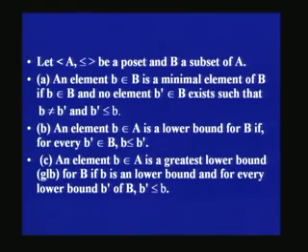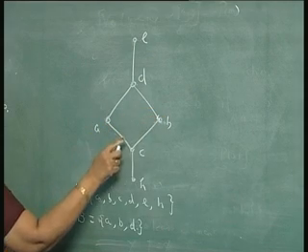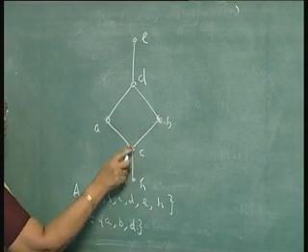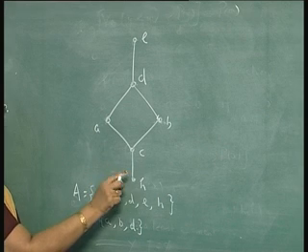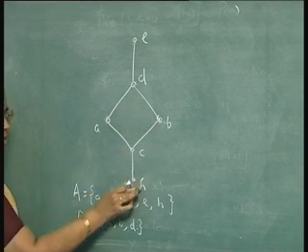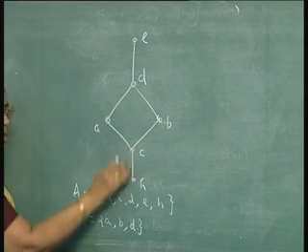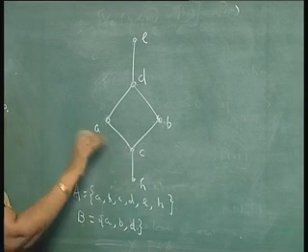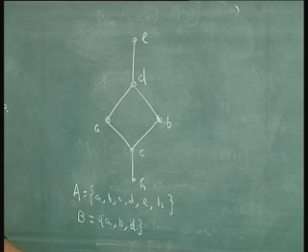How do you define lower bound? An element b belonging to A is a lower bound for B if for every b dash belonging to B, b is less than or equal to b dash. So, for example, if you take this set, C is less than or equal to everything. So, C is a lower bound. Similarly, H if you take, H is less than A, D, B. So, H is also a lower bound. But among these, C is the greatest lower bound. You take the greatest one, that is the greatest lower bound.